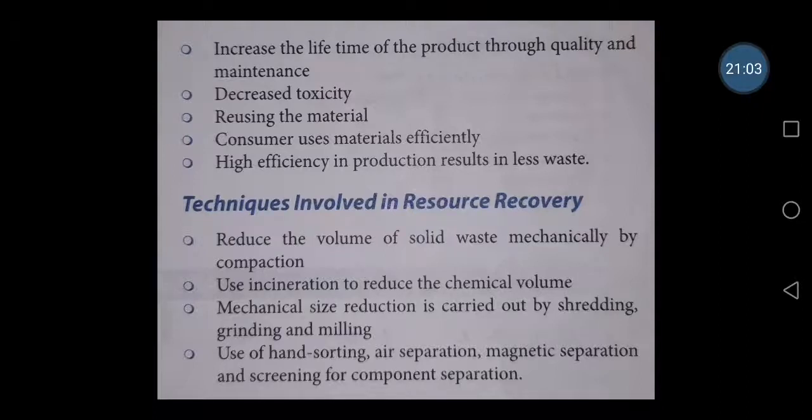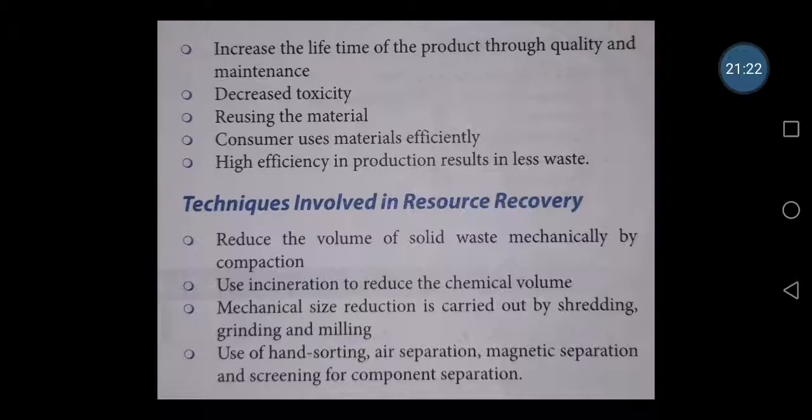We can reduce even the toxicity if it is having a toxic effect. By putting it into salt water or dipping it into vinegar, we can reduce the toxicity. So in many of these ways, we can really reduce the source of waste. So this is all about solid waste management.